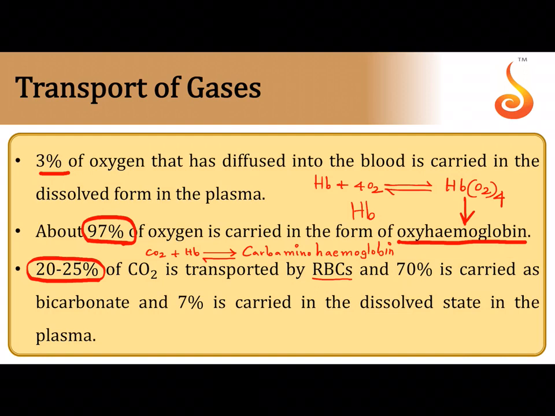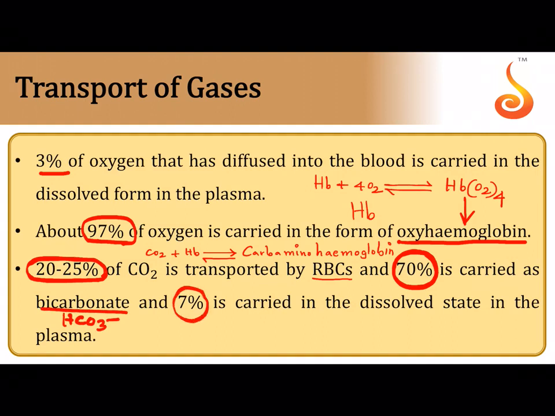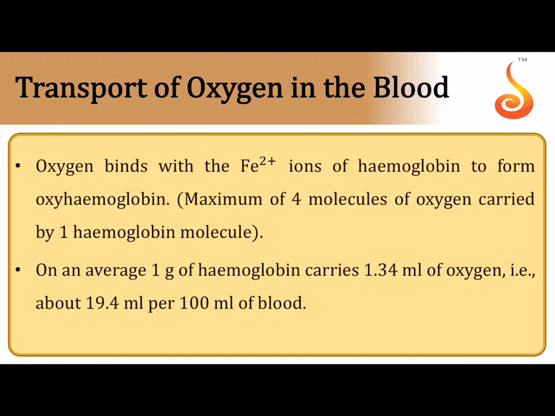So carbon dioxide combines with hemoglobin. How much of it? 20 to 25% in order to form carbamino hemoglobin. 70%, the highest amount of carbon dioxide, is transported in the form of bicarbonate, that is HCO3 minus ion, and only 7% of it is carried in the dissolved state in the plasma.